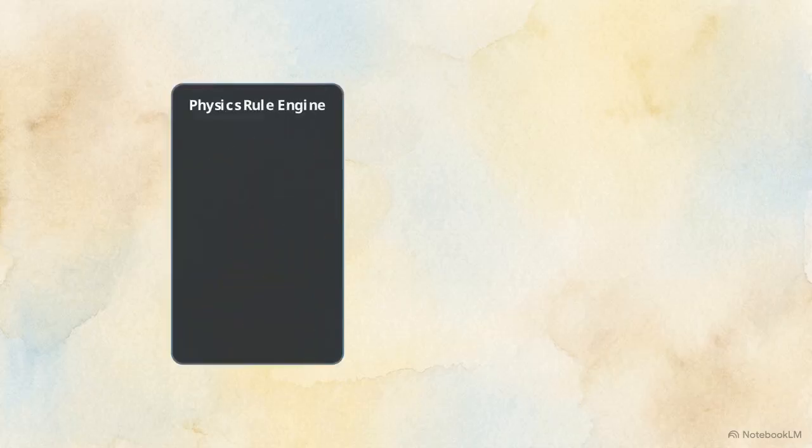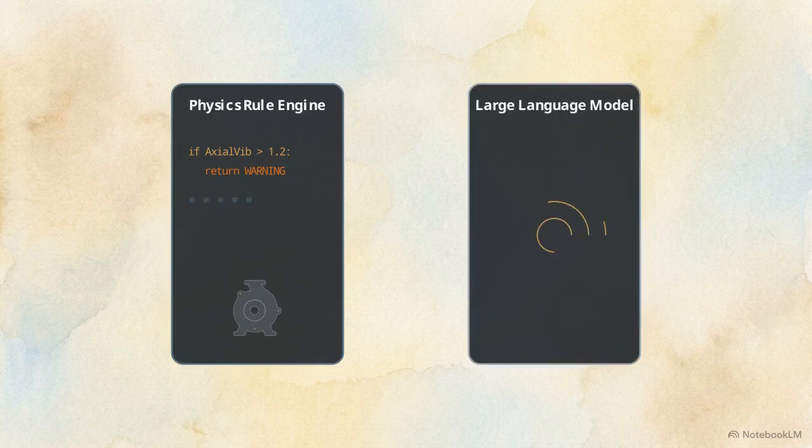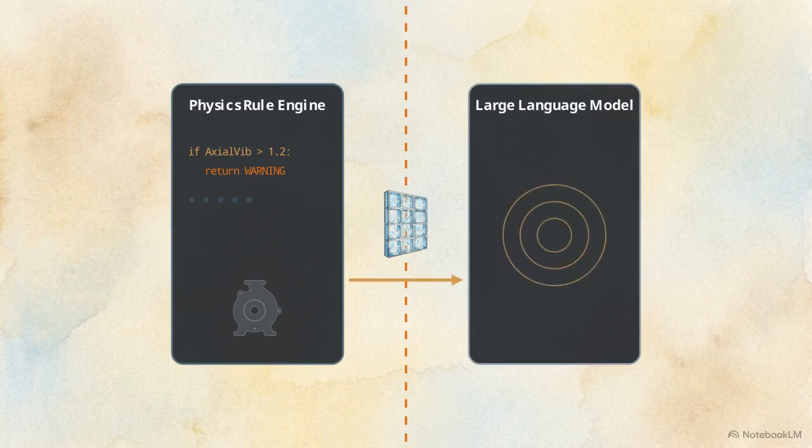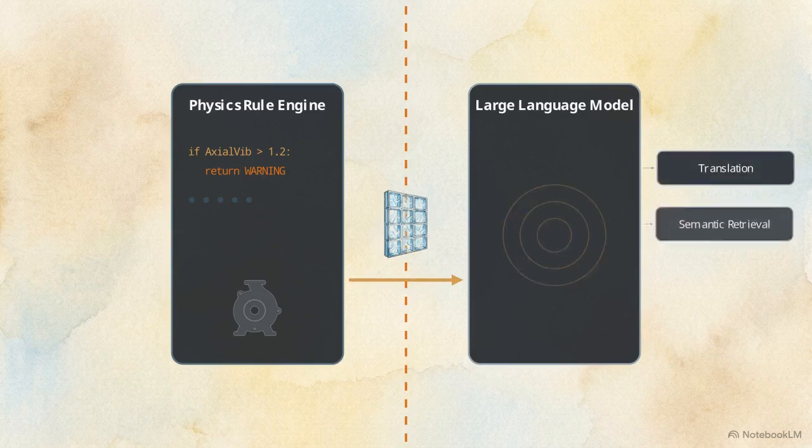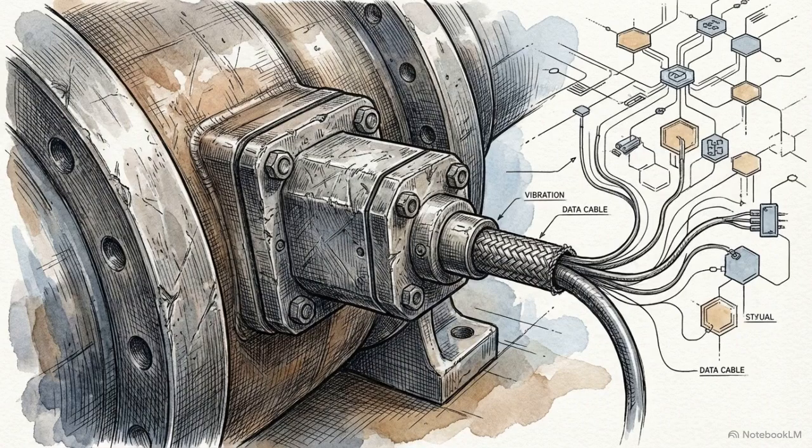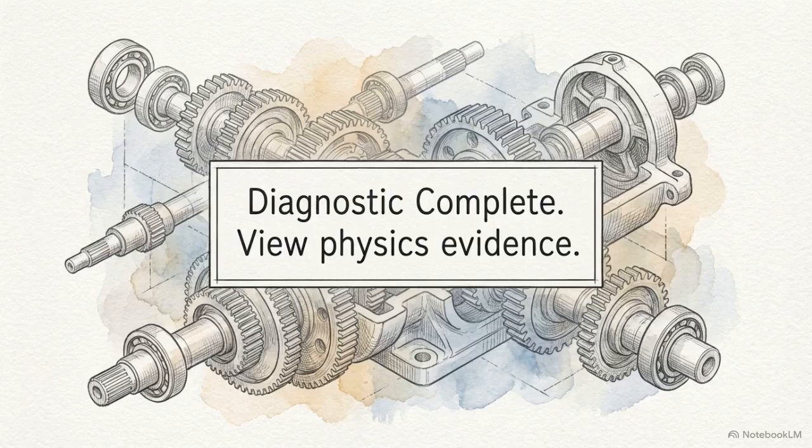This diagram shows the first layer of that architecture. The physics rule engine executes diagnostic reasoning deterministically, without machine learning. The second layer is the large language model. It is isolated from the logic, restricted exclusively to translation, semantic retrieval, and orchestration. To prevent AI hallucinations in high-stakes environments, the system must treat physics as the absolute source of truth, and the LLM merely as the user interface.